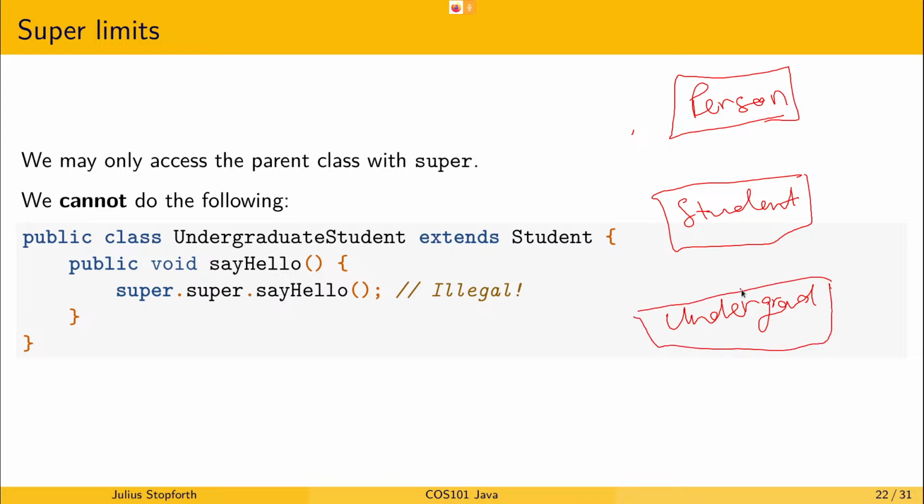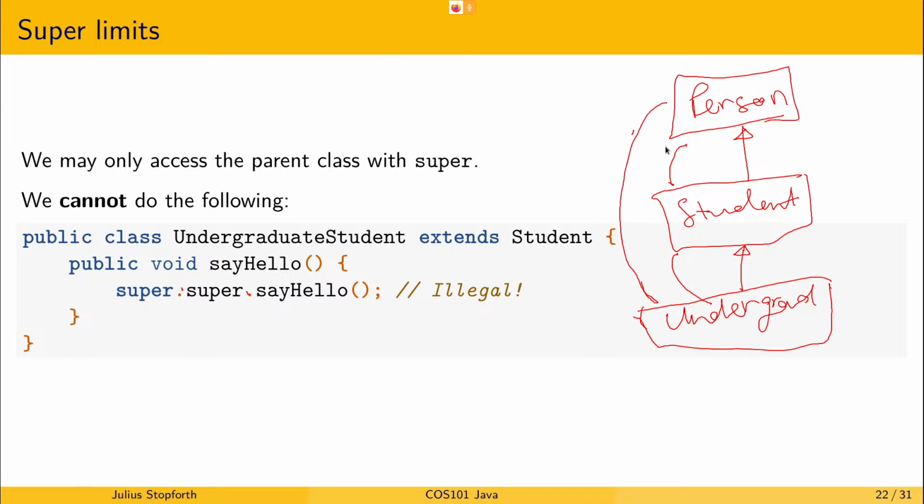So an undergraduate student extends the student, and a student extends the person. In normal English, this essentially means an undergrad is a type of student and a student is a type of person. However, we can't say super.super to get to the person say hello.